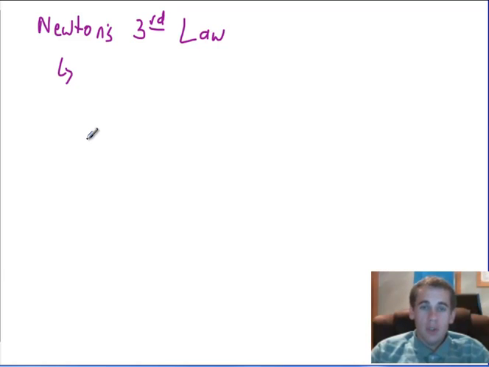When you lift a book, you're the agent. You exert a force on the book, you cause it to move. When you get pulled to the ground by gravity, gravity's the agent. It exerts a force on you, it holds you to the ground. Newton's third law involves the agent and the object. And here's what Newton's third law says.